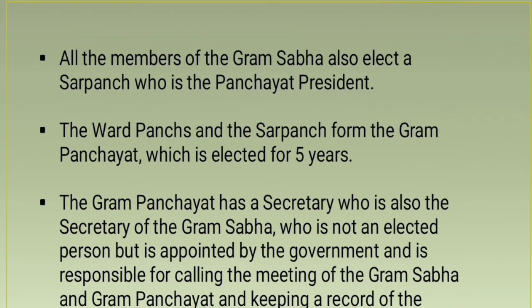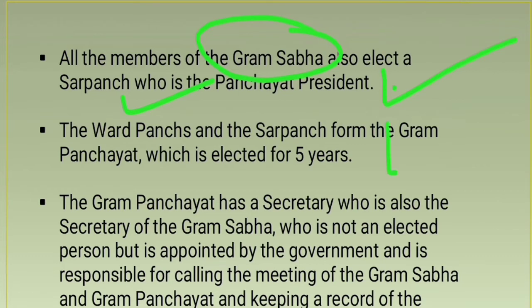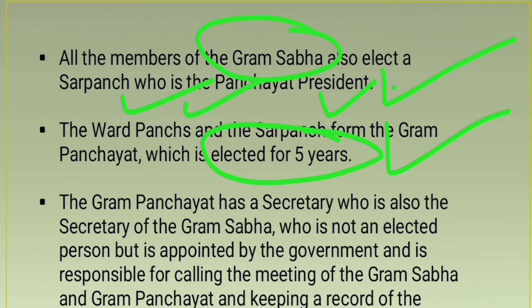All the members of Gram Sabha also elect a sarpanch. All the members of Gram Sabha have one more responsibility, that is electing a sarpanch, right? And the sarpanch, as you know, is the panchayat president. Got it? The ward panch and the sarpanch form a Gram Panchayat. Now we are understanding this second concept, what is a panchayat. The ward panch, meaning ward members, and the sarpanch form a Gram Panchayat, and this Gram Panchayat is an elected body. It is elected for 5 years, right? For how many years? 5 years.